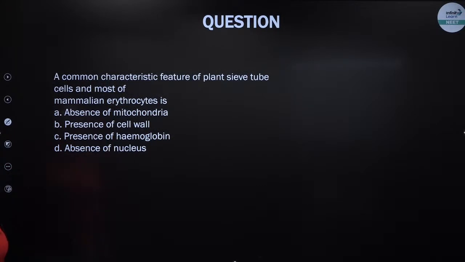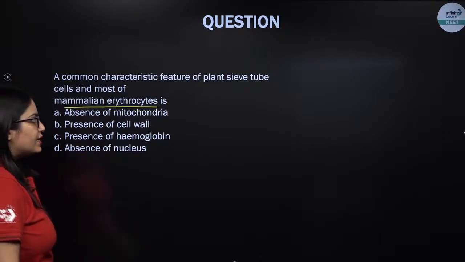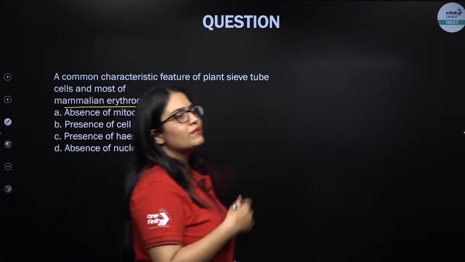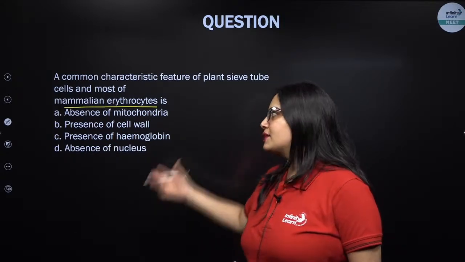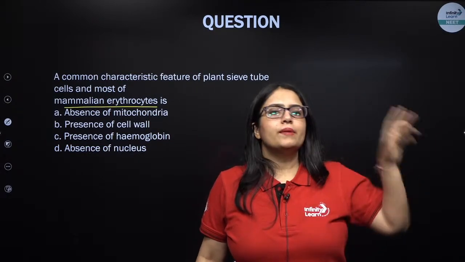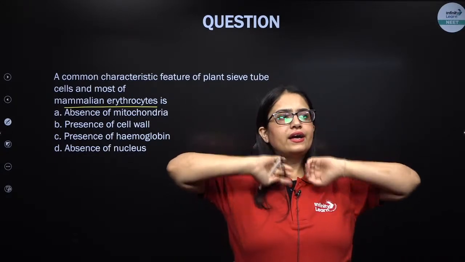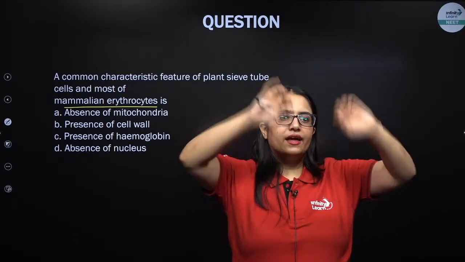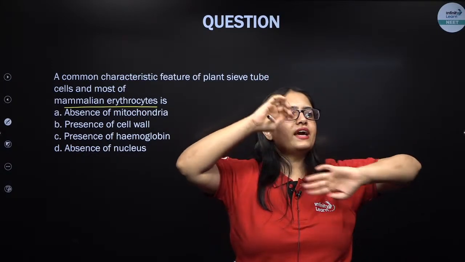Next question. A common characteristic feature of a plant sieve tube and most of the mammalian erythrocyte. So mammalian RBC और plant में जो sieve tubes होती हैं उनमें क्या common है? What is common between a mammalian RBC and a sieve tube? Remember, we are talking about mature mammalian RBC and a mature sieve tube. दोनों में common क्या है? Come on, मेरे प्यारे बच्चों, common क्या है?